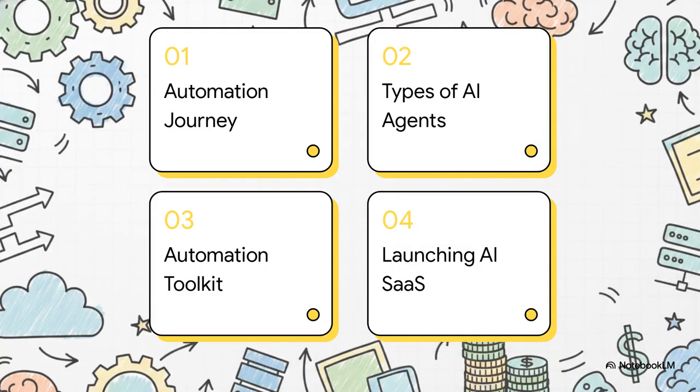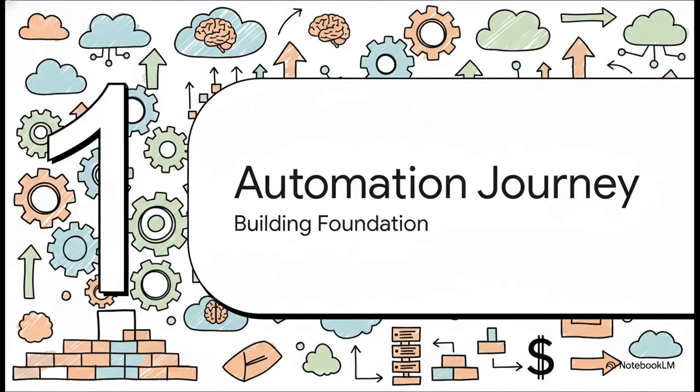So, here's our step-by-step curriculum for today. First, your AI automation journey. Second, the 5 types of AI agents. Third, the ultimate automation toolkit. And fourth, launching your AI SaaS. All right, part 1, your AI automation journey, building the foundation.